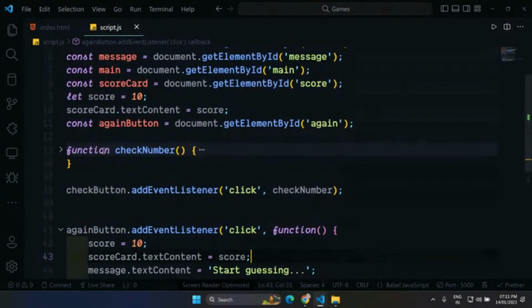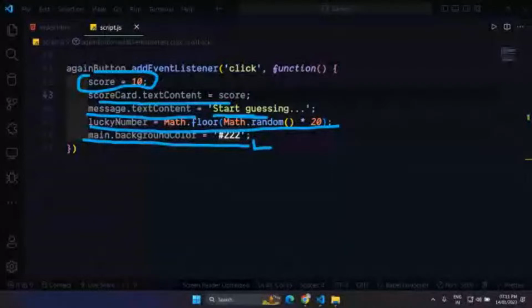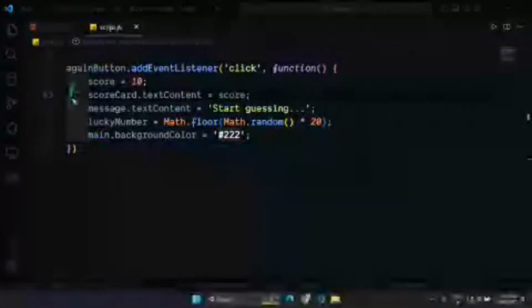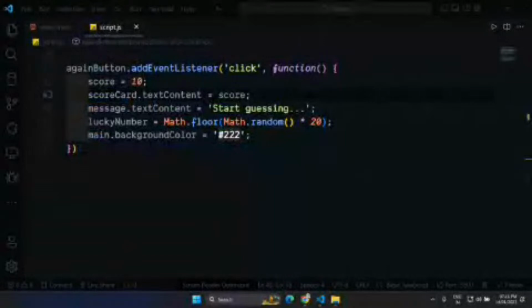So what are the things we have done? We changed the background color for the main section back to black. The next thing we did, we created a new lucky number here. Message text content, we set it back to the start guessing thing. And then we also made the score back to 10 and also updated our text content here. So we also did scorecard text content to the score. And let's see if it is working or not.